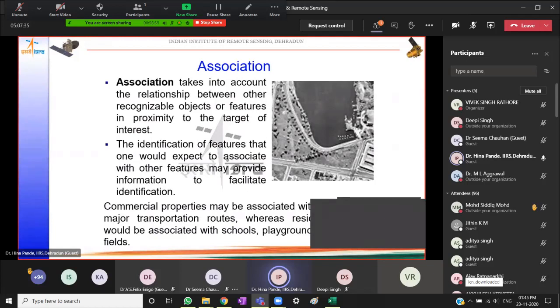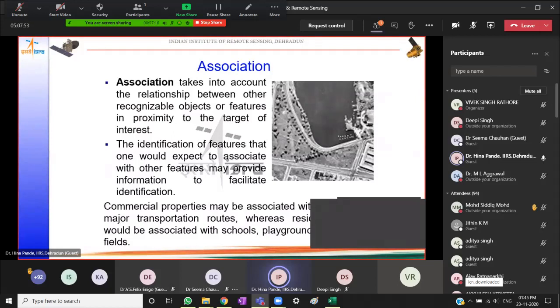as an example. So if I have a commercial property or an industrial area and a residential area, tonal variations are not going to be many because they will be showing similar tonal variations.